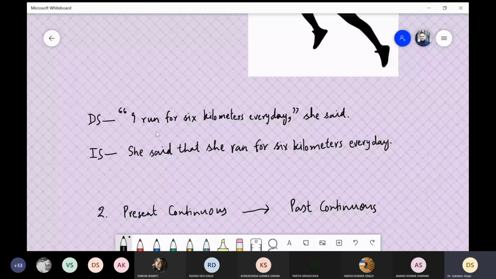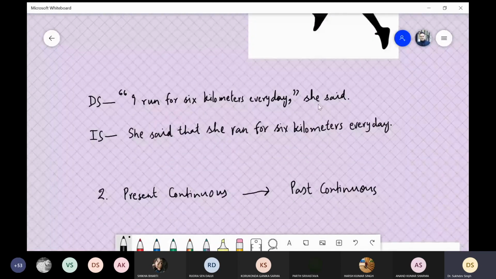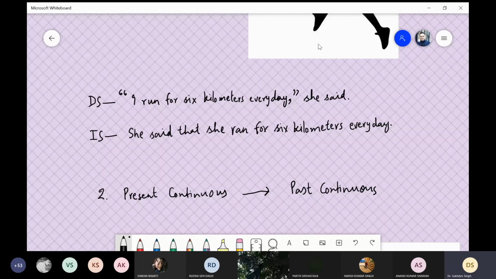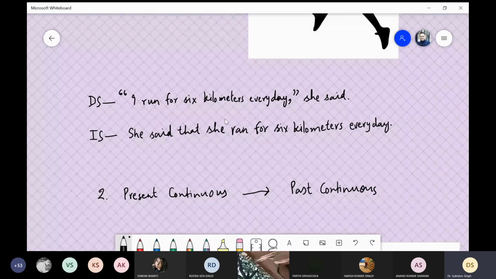Pick this one, she said, and we put it here in the beginning. She said, and then we use the connecting word that. After that, the change is, because in the direct speech the subject was I, and this is being conveyed by you, for instance, you will change I into she, because you know the sprinter is a she. If the sprinter was a male sprinter, you would have changed it into he. So you are telling about that person. She said that, I is converted into she.